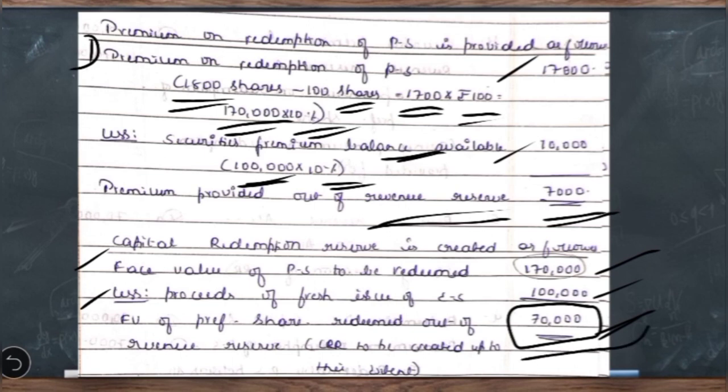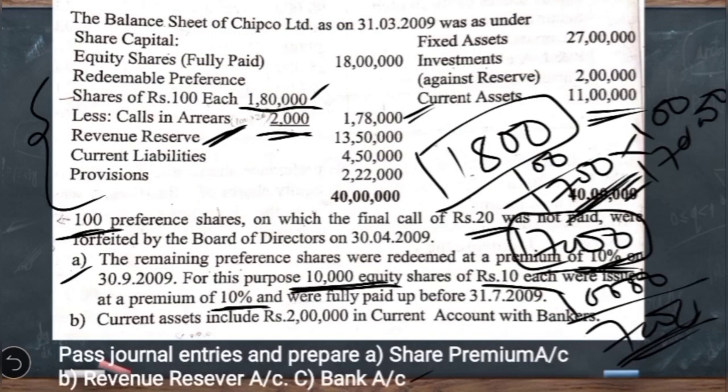So in this case, we have to create the capital redemption reserve to the extent of 70,000. These are the two working notes which we have to provide before passing the journal entries. Coming to the journal entries also, usually we pass the entries under 4 steps, starting with the issue of equity shares under the fresh issue. But here in this case there is adjustment with regard to forfeiture, so we have to pass extra 2 entries initially, and then we have to take up the entries with regard to redemption.